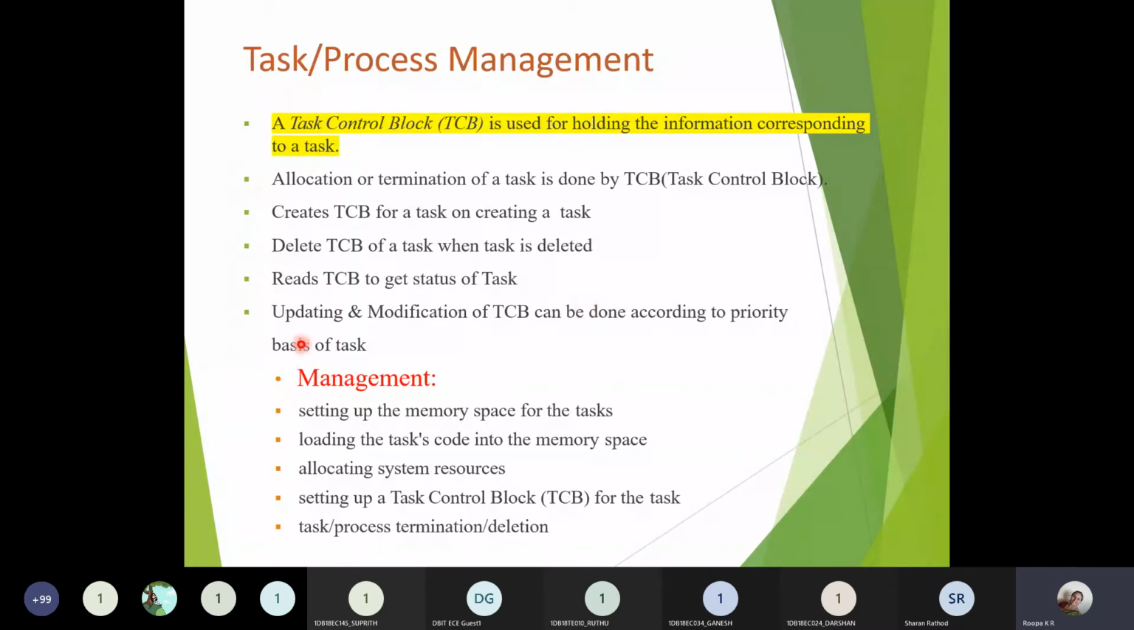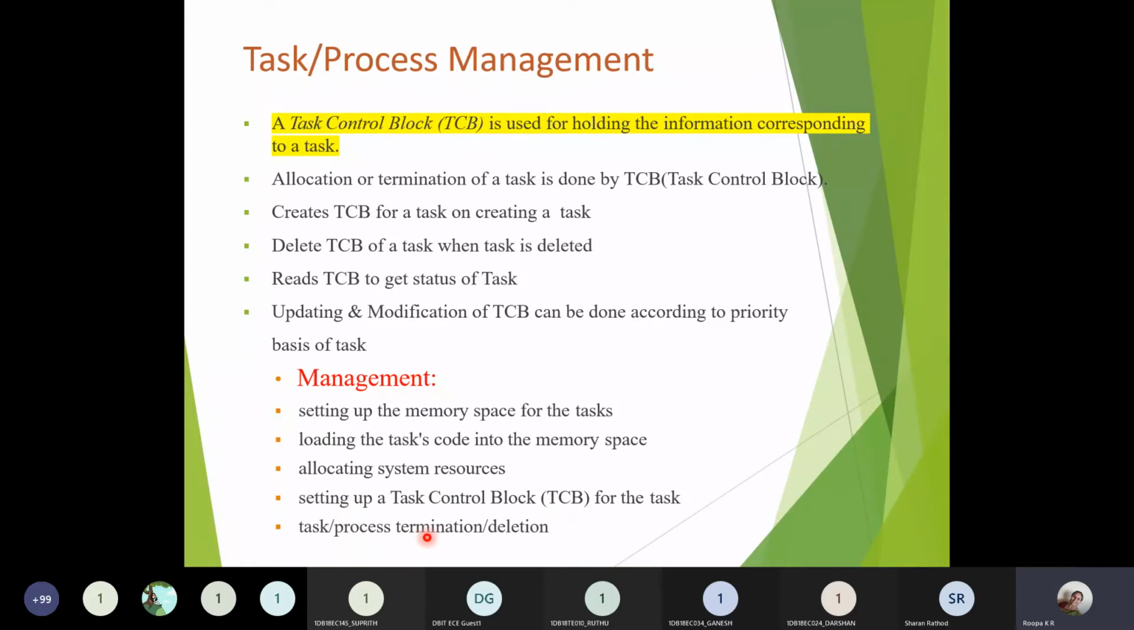So what are the things that are taken care of by the task or process management? Once the task has been generated, the TCB will be created. We'll set up a memory space for the task, wherein into that memory space we'll be loading the set of code or the program related to that particular task, and we will give the different system resources that it is asking for. We'll allocate all the system resources for that particular task, and the task operation will take place.